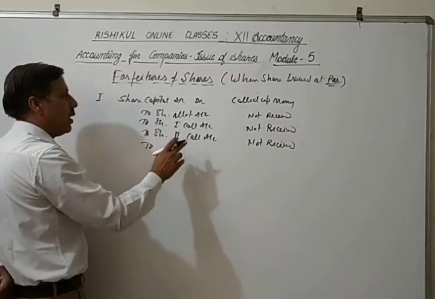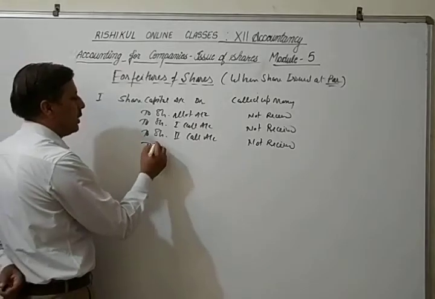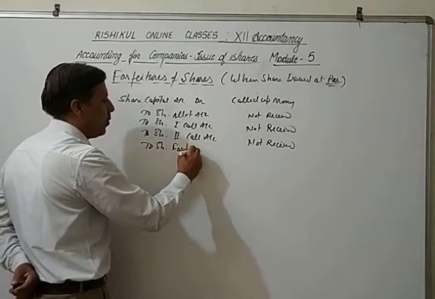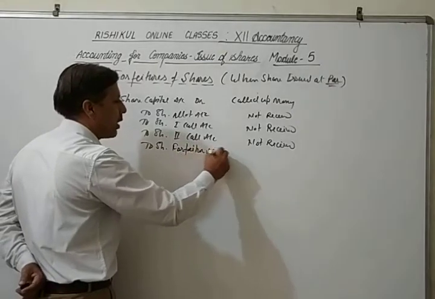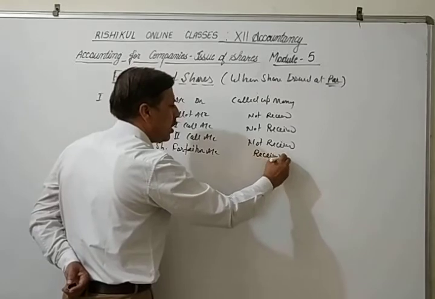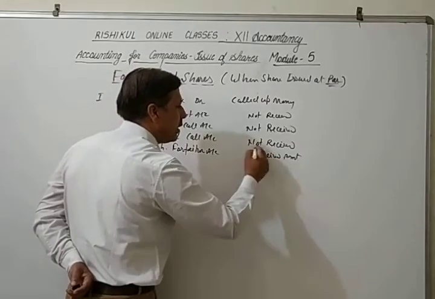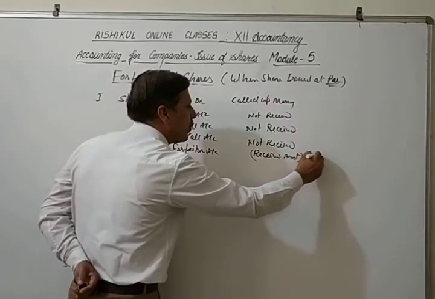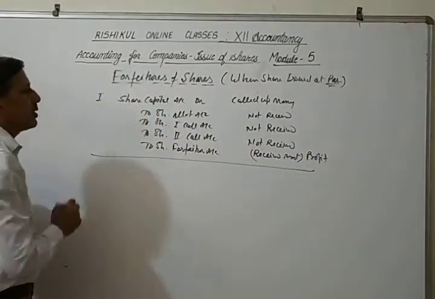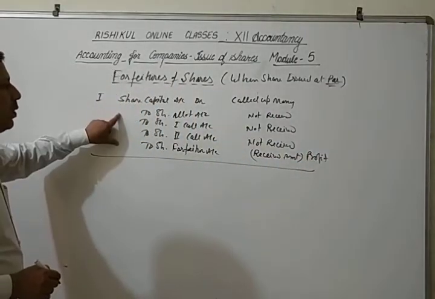Only the application money is received. In that case, share forfeiture account. This is the received amount. Or you can say that is a profit. ये company का profit है. This is the profit. So this is the entry. First entry, forfeiture of share.